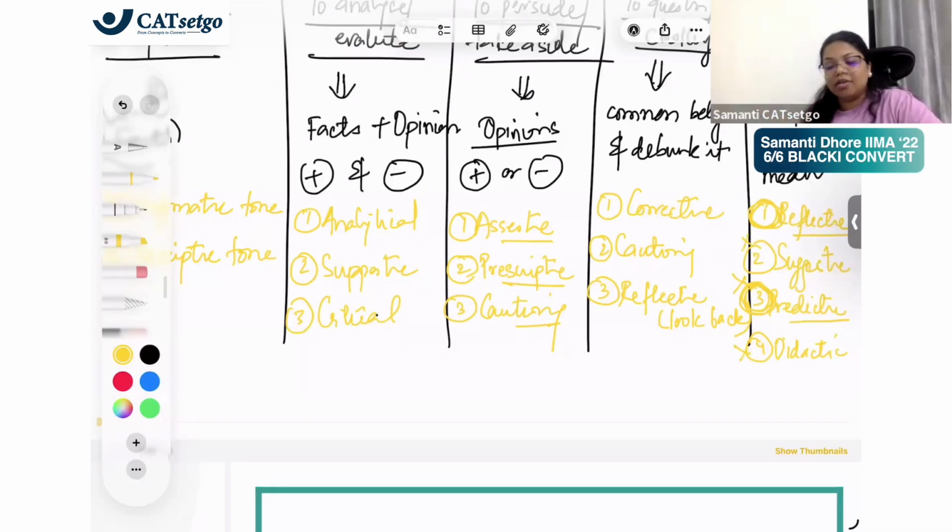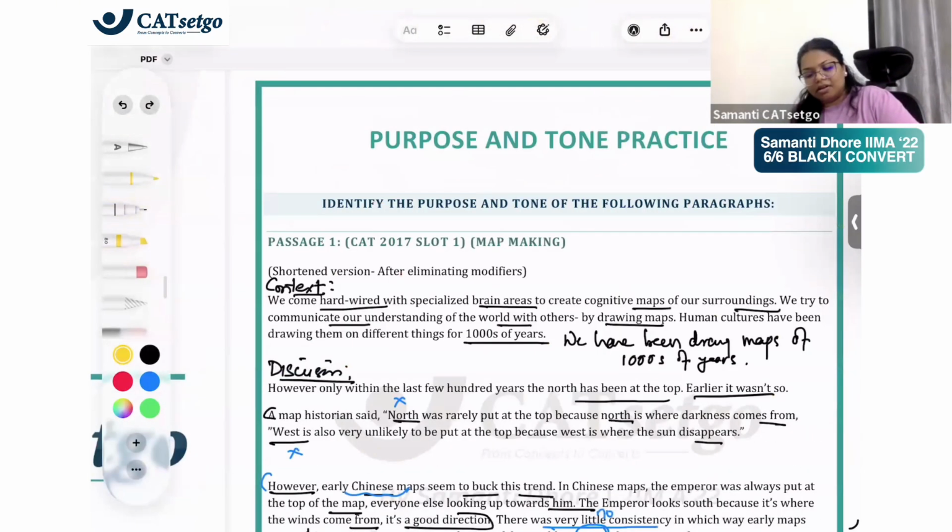Are we suggesting different possibilities, in the form of कि you could do this, you could do that? No. The author is not suggesting. Did the author say that it must have happened at this point, like there are five different possibilities of how north started being at top? No. The author is just looking at the past, saying Egypt में ऐसा, Islam में ऐसा, and the author is saying कि when I look back, I realize कि this is different, it happened, but don't know when actually it became a convention, right? So this tone is definitely reflective.